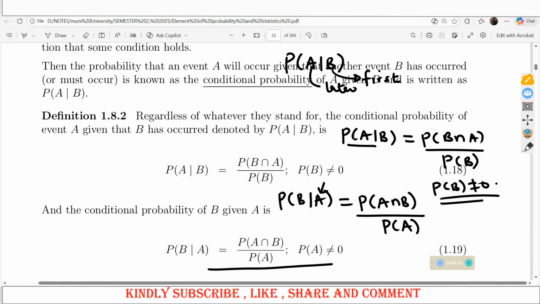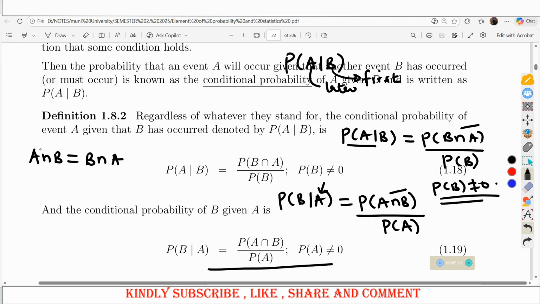So whenever you are told to find the probability of A given B, you have the probability of A intersection B and the probability of B. You can easily compute that. What I also need to inform you is that the probability of A intersection B and the probability of B intersection A are actually the same, provided the order of occurrence of A and B does not matter. If you have A intersection B, this is the same as B intersection A,